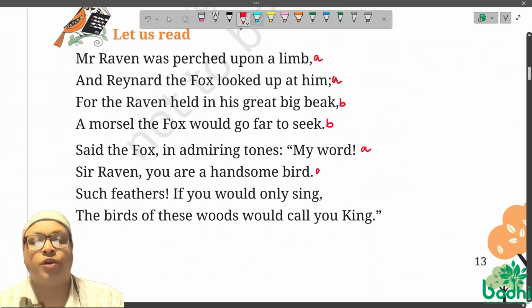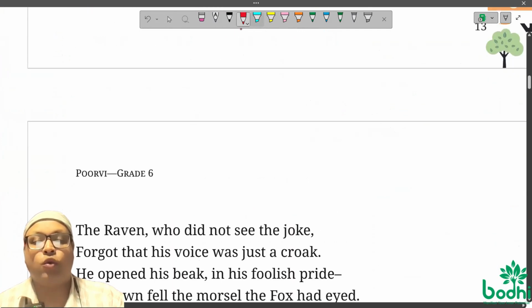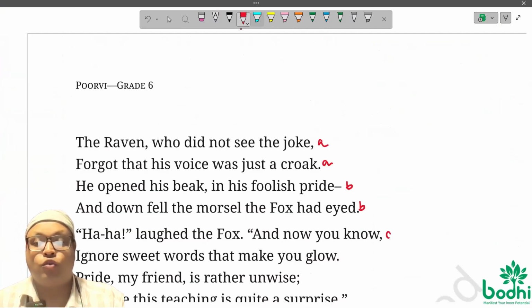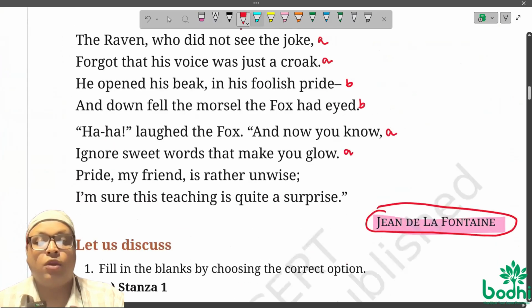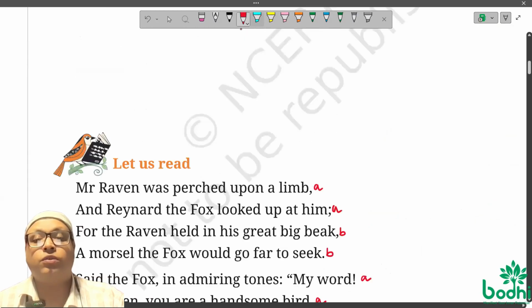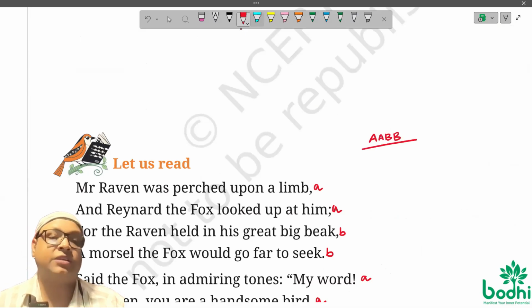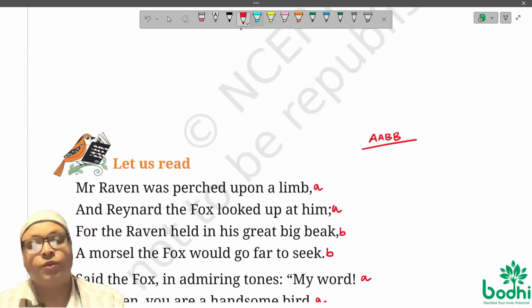A word, bird, A, sing, B, king, B. Then there goes joke, A, croak, A, pride, B, eyed, B, know, A, glow, A, wise, B, surprise, B. And so it is simply, the rhyme scheme goes as A A B B in all stanzas. A simple rhyme scheme that we find here.